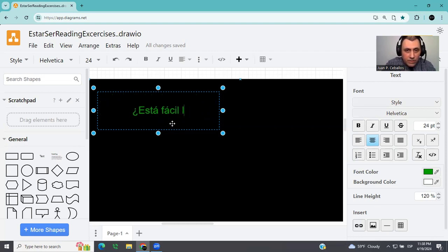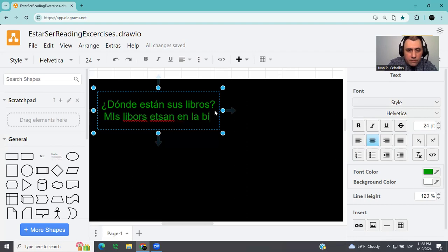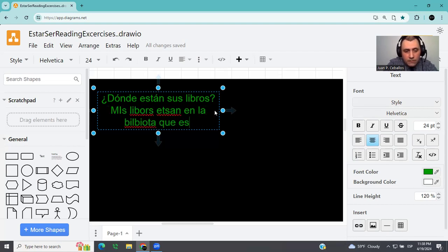let me see this question. ¿Dónde están sus libros? ¿Dónde están sus libros? Try to think, why am I using the verb estar here and not ser? And why is it están and not está? Okay. So a good answer for this, I can answer this: Mis libros están en la biblioteca que está en mi sala.